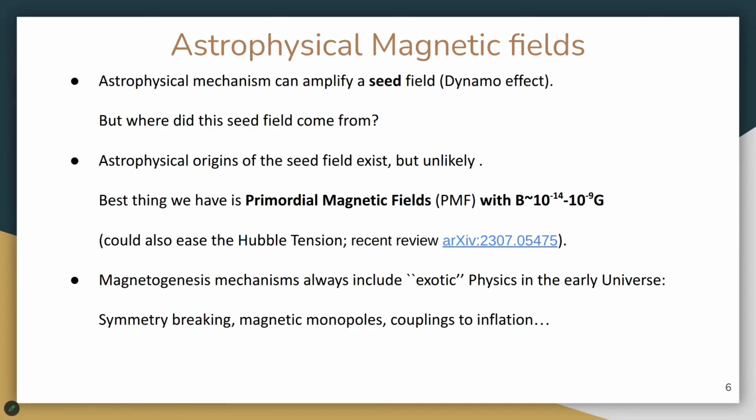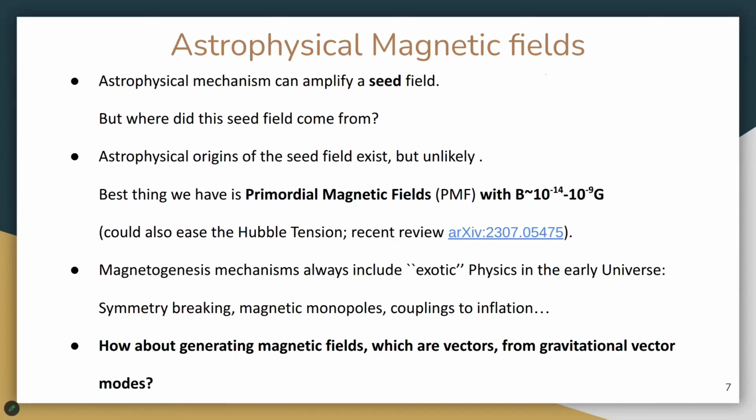And people have studied also the possibility of generating magnetic fields from gravitational vector modes, since these two quantities are basically vectors. So what we want to do here is to revisit this idea of generating magnetic fields from gravitational vector modes by introducing two new initial conditions and looking at the resultant spectra and comparing them to the data.